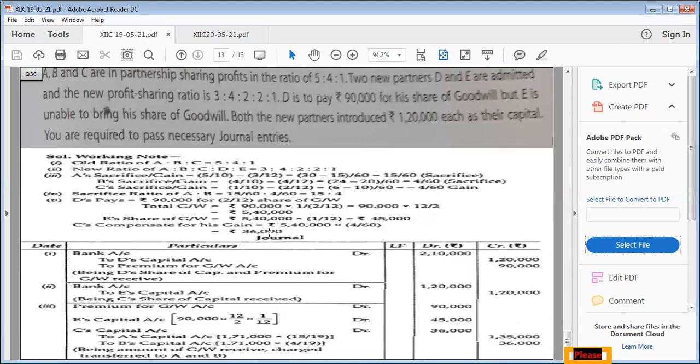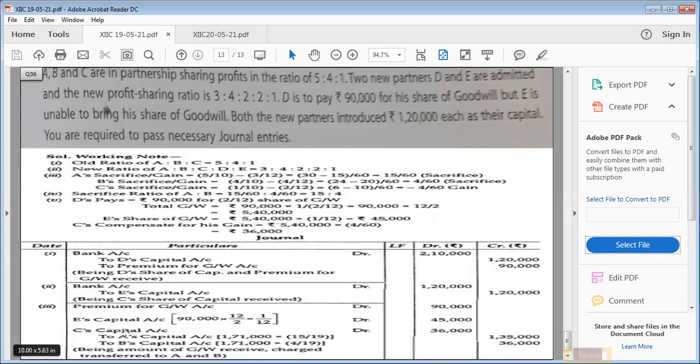Okay. Now, let us pass our journal entry. It will be premium for goodwill account debited. This is that amount which D has brought. E's current account debited. Please mention here current. E's current account debited 45,000. And C's capital account debited.